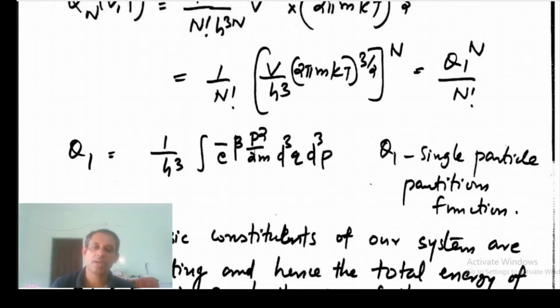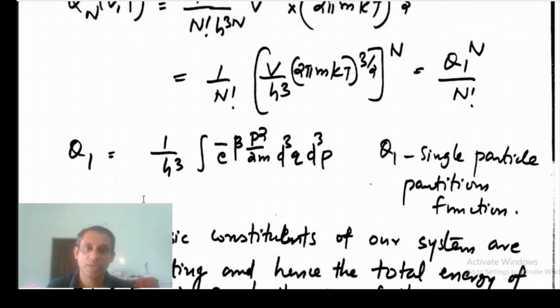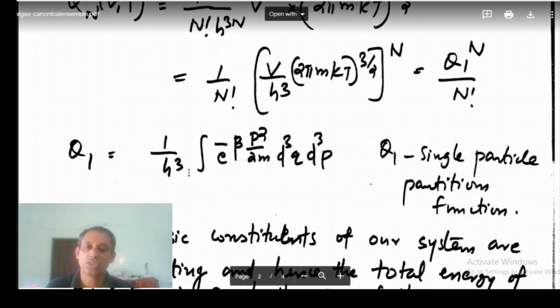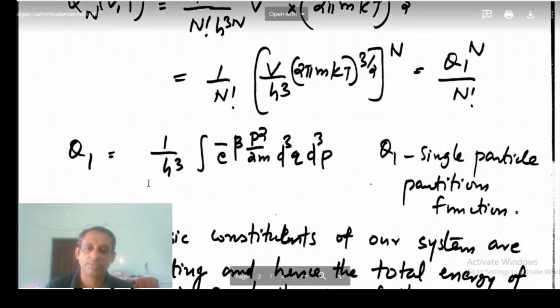Suppose our system had only one particle, this will be the partition function: 1 by h cube, 1 by N factorial, where N is 1, so that is 1. Since this is a three-dimensional system, we have h cube, e to the power minus beta p square by 2m, d cube q d cube p. Integration with respect to d cube q will give you V. The rest of the terms will be 2 pi m kT to the power 3 by 2.